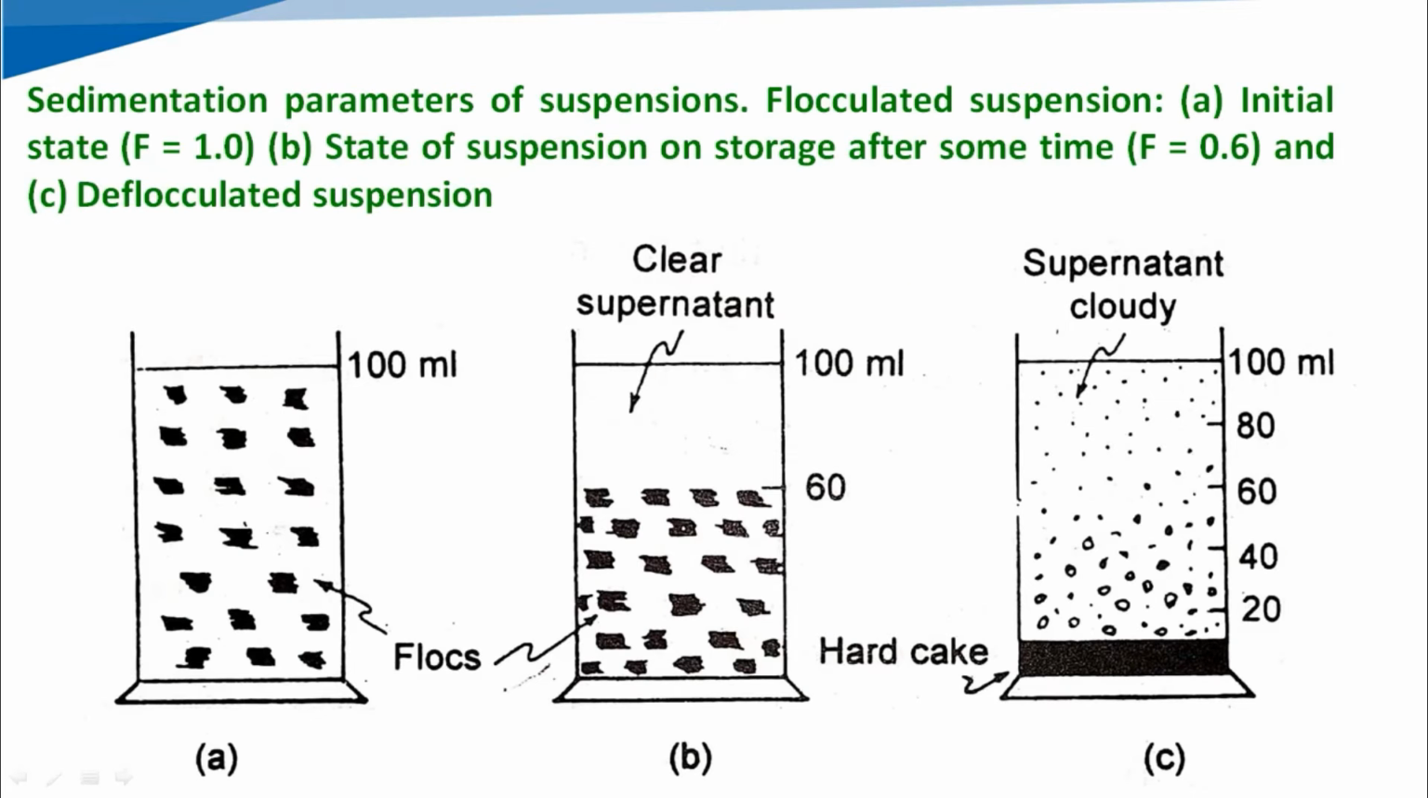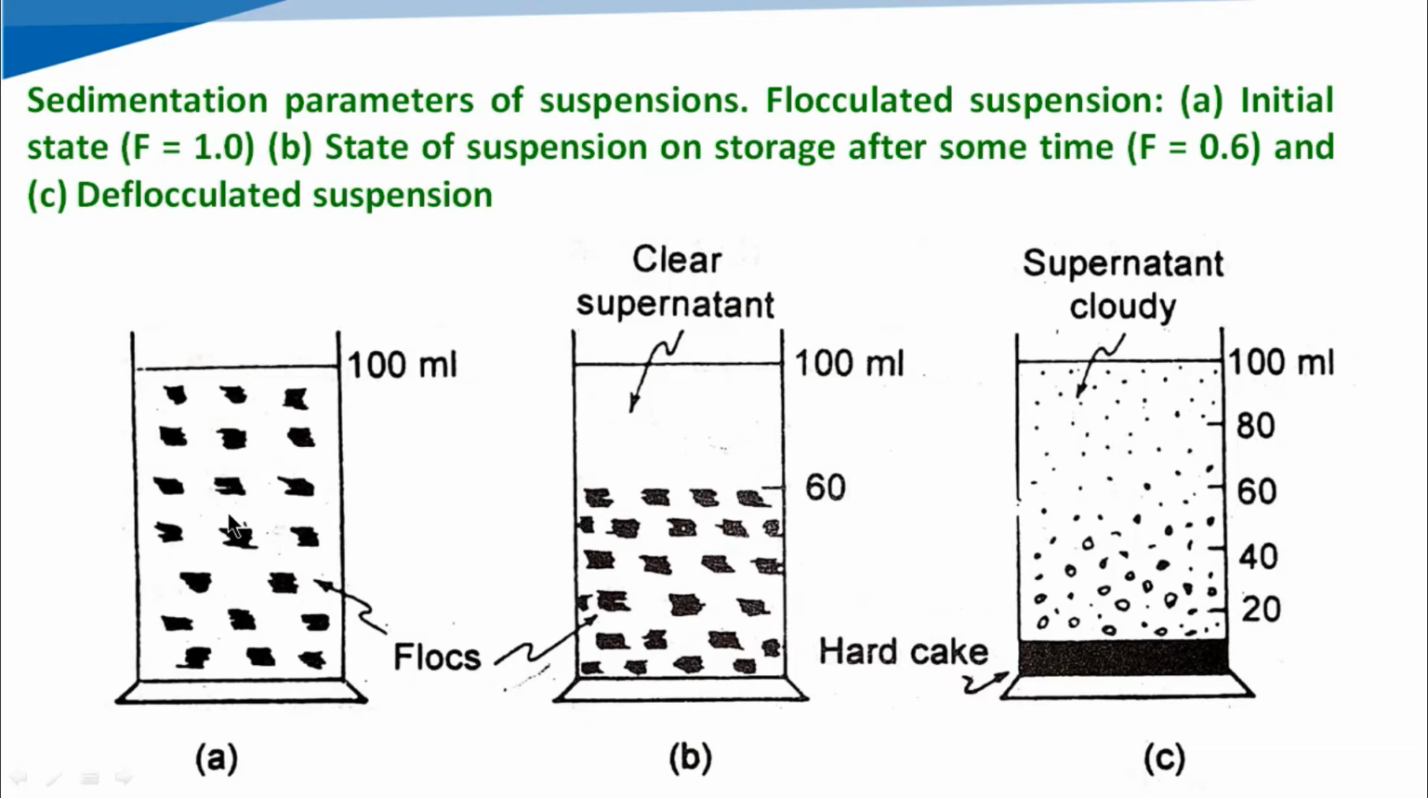Then we can see with the help of this pictorial view, one of the suspensions. Over here the sedimentation parameter of the suspension is discussed. First one, in A, is the flocculated suspension. In the initial state, when we have prepared the suspension and kept it in a cylinder, at that time the value of F equals 1. That means there is no sedimentation in this product.